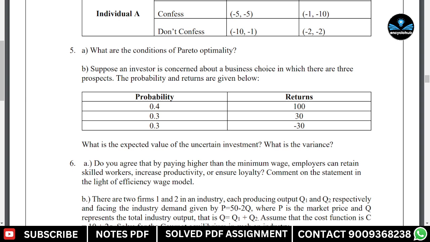Now, question number 5A, which we already discussed, and B: suppose an investor is concerned about this business choice in which there are three prospects, and the probabilities and the returns are given below. The probability is given here and the returns are given here. What is the expected value of the uncertain investment? What is the variance?